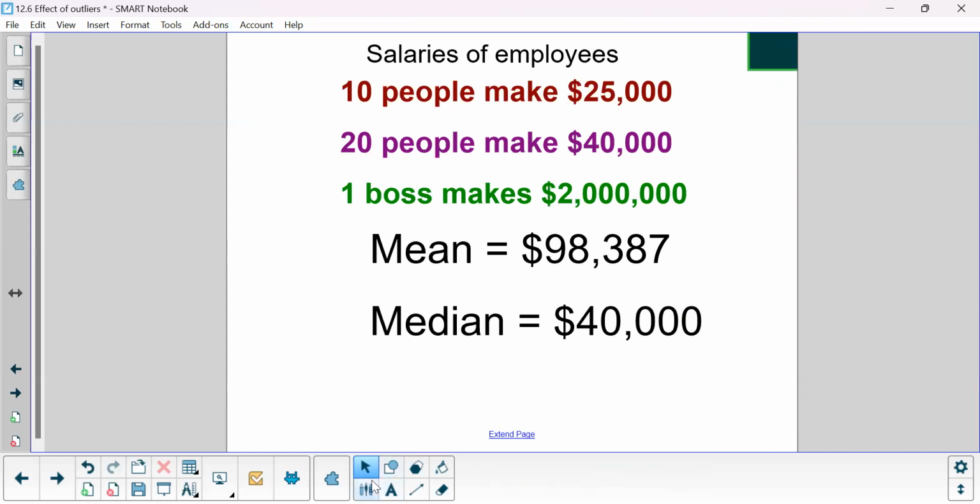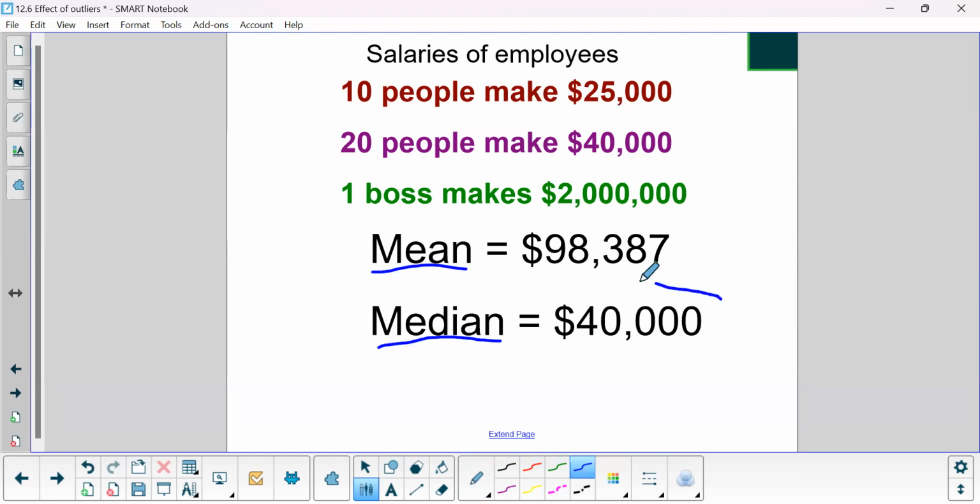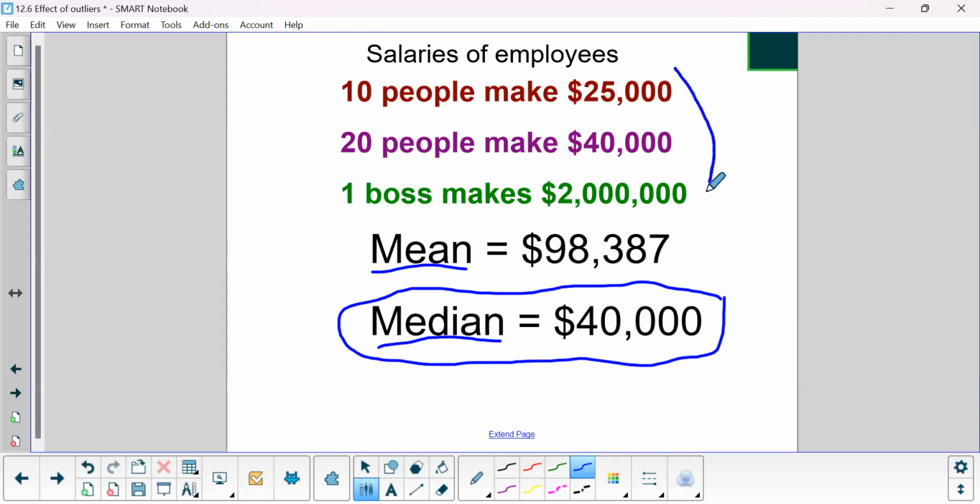We have the measure of center called, as we know, the mean, and we have the measure of center called the median. Which of these is actually a more accurate, more honest, more trustworthy representation of what most people in this company make? I think it's obvious, right? It's the median. The median is a better measure of center for this data set than the mean.